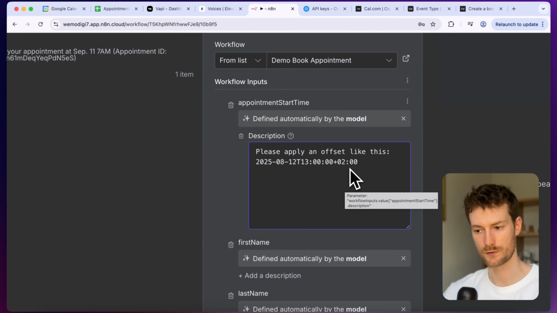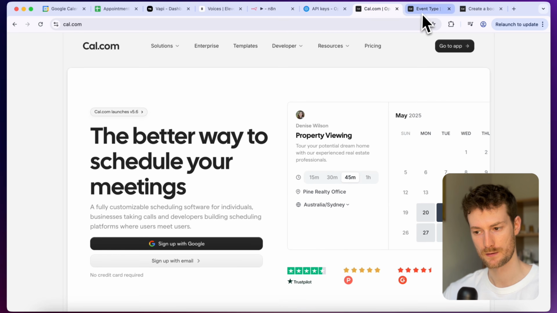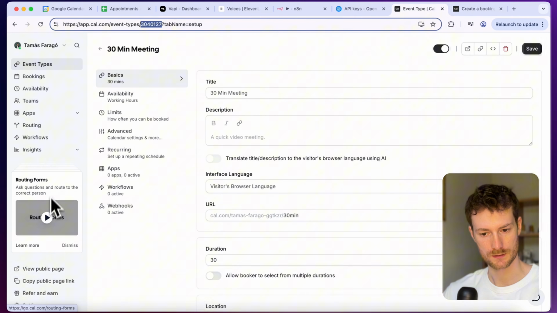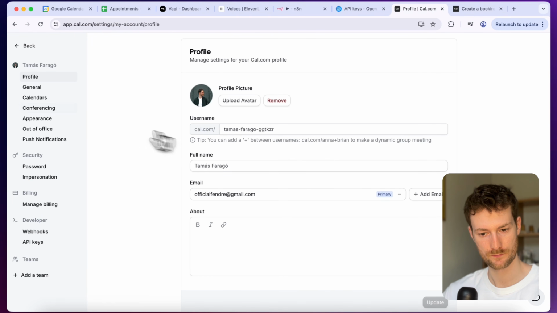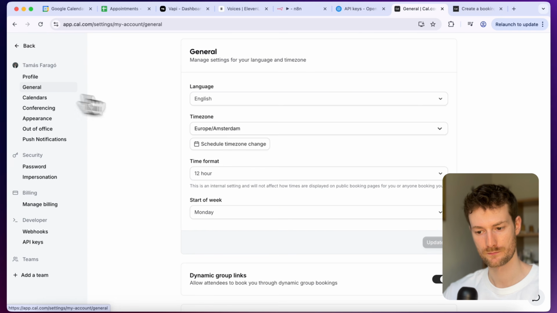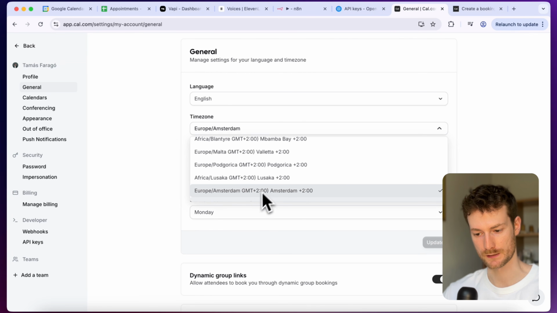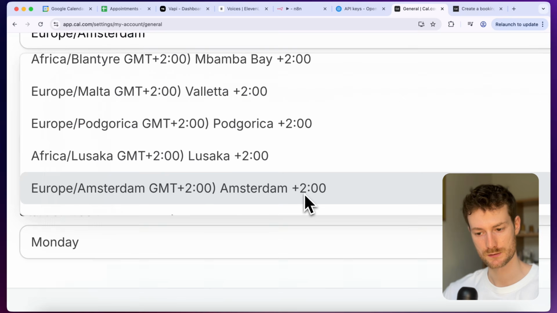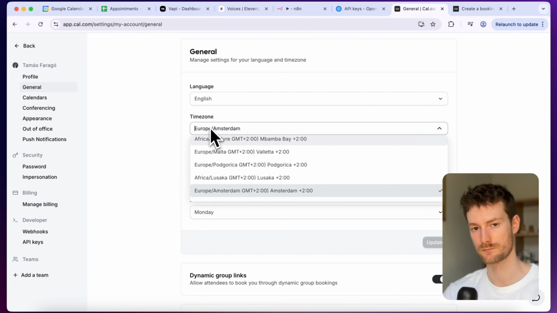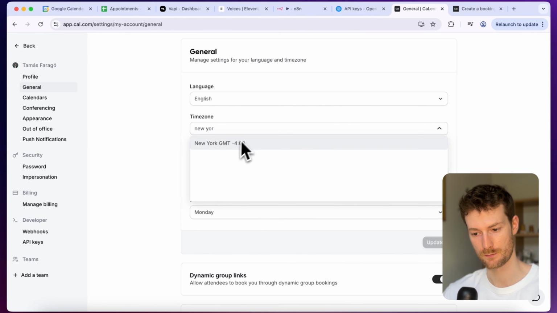So the way you know that is you can go back to Cal, and let's go to settings, and let's go to general. And here you can see your time zone. So if you open it up, I can see that my time zone is Europe, Amsterdam +2. So for example, if you're from New York, you would select -4, and it would apply this time zone offset to your date.